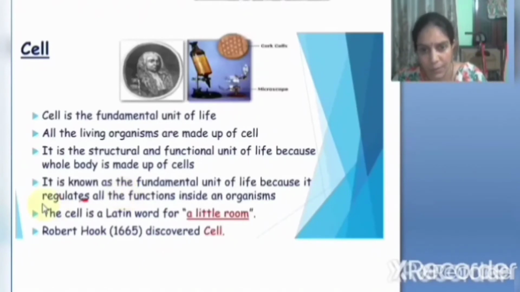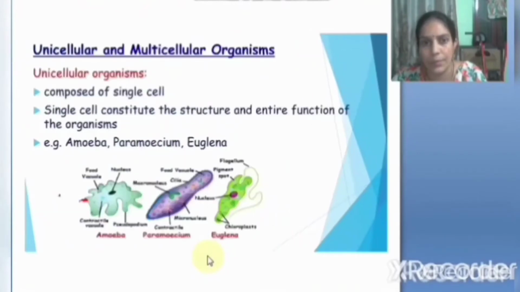So the cell is a Latin word for a little room. You all have already learned cell means a little room. Robert Hooke in 1665 discovered cell. Okay children, next all the living organisms are classified mainly into two types, unicellular and multicellular organisms.